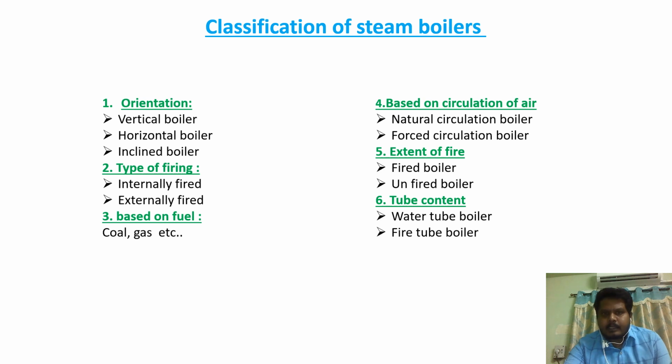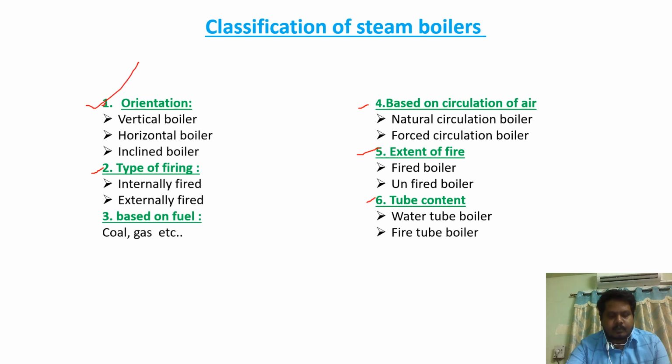Now, classification of steam boilers. Based on orientation, type of firing, fuel, circulation of air, extent of fire, and tube content, boilers are classified into several types. Now let us see one by one in detail.